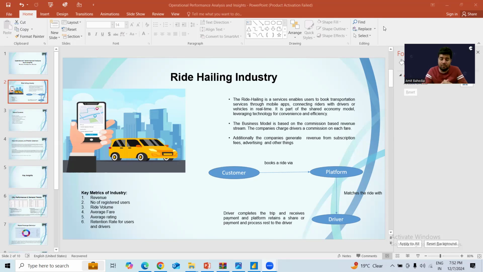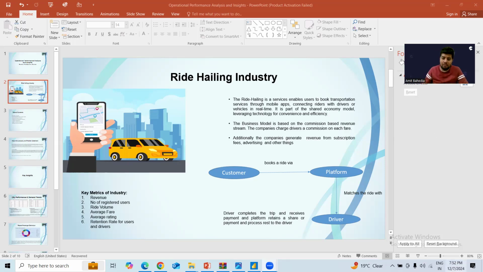Then how many users have registered on the platform, the ride volume, the total number of rides over a specific time period, average fares, average rating, and the retention rate. These are the key metrics, but there are many other metrics also, and the company has to analyze based on the requirement. Okay, so that's the basics of the ride-hailing industry.